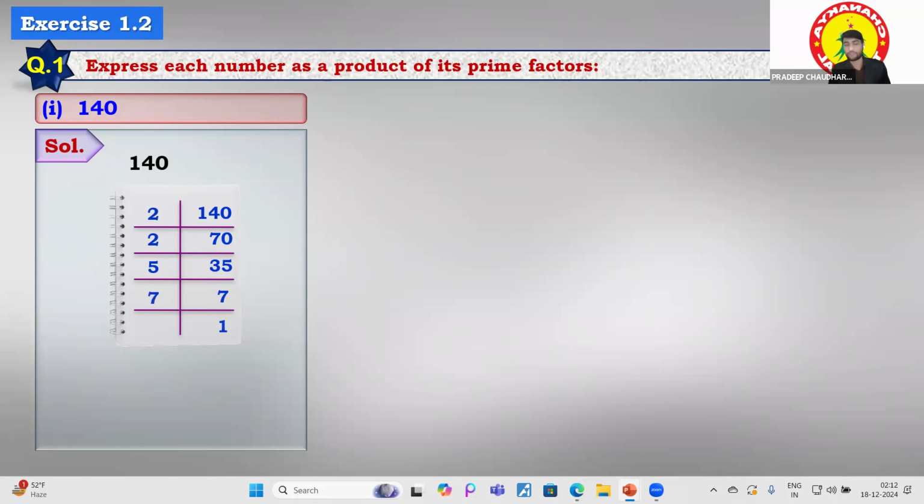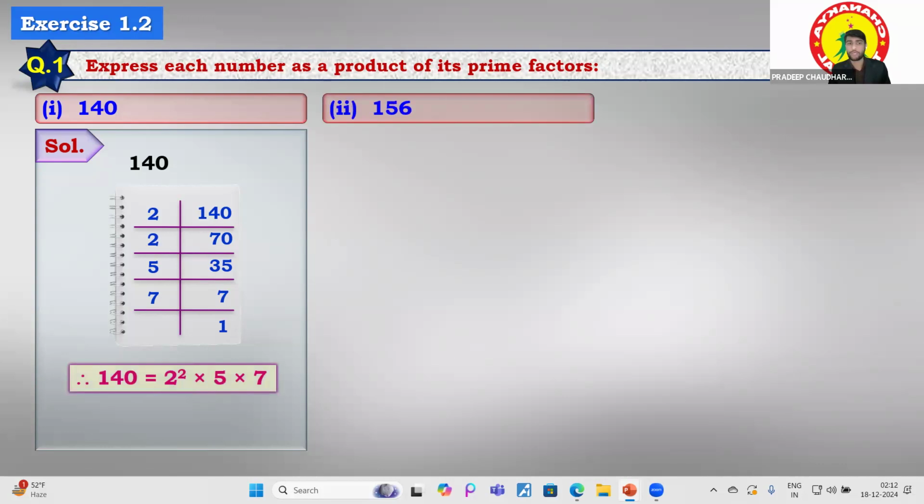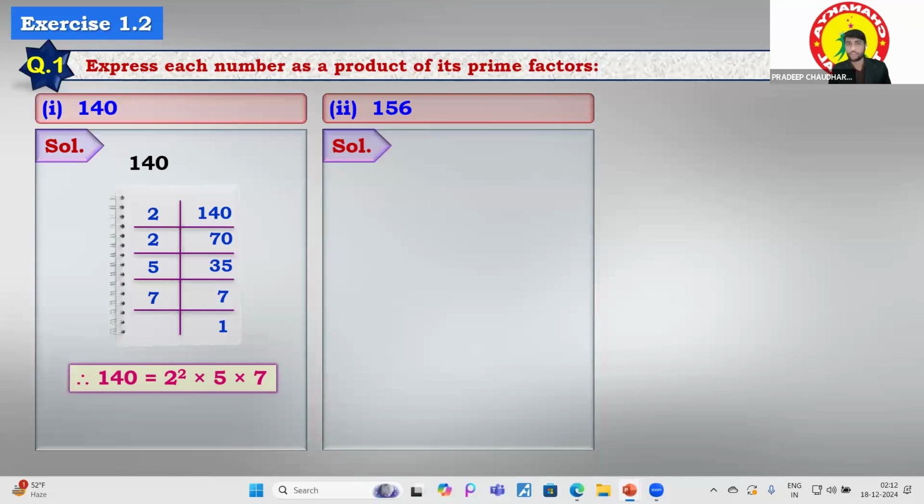So this is called 7 times 1. Then if we take the product of these prime factors, we will have the answer: 2 square into 5 into 7. So it has been expressed as a product of prime factors. In this solution, 146 is over there. Now let's move to 146, and see how we are going to express it as a product of primes. It is very easy, 2 times 73.